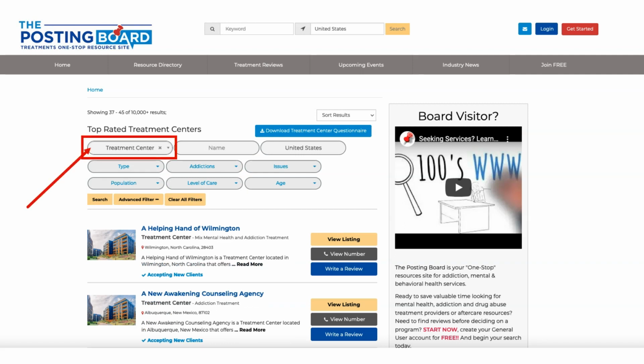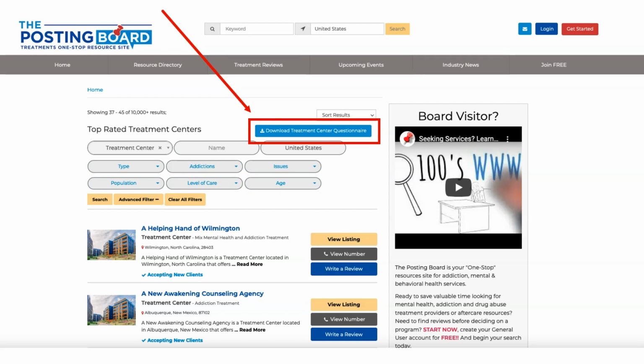Treatment centers. This category lists 10,000 plus recovery programs throughout the United States. Visitors can search for addiction treatment, mental health treatment, or programs that provide a mix of mental health and addiction treatment services. The advanced search option in this category allows users to search by program type, addictions treated, issues addressed, population, level of care, and age group. Also available is the Treatment Center Questionnaire Form, a free downloadable resource to help guide those seeking treatment services to finding a program that best suits their or a loved one's needs.